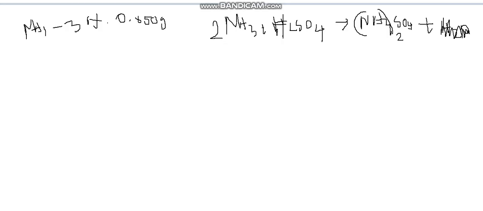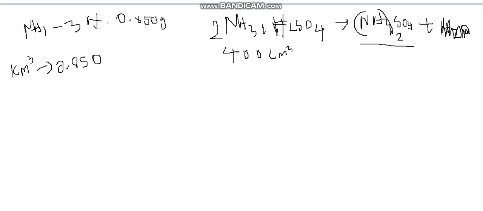So now here it's reacting. They are saying 400 cubic centimeters of ammonia solution you are taking. Now you have to find the amount of ammonium sulfate formed. By the stoichiometry you can compare, so you have to find the moles of ammonia. First I'll take 1 cubic centimeter. 1 cubic centimeter has 0.850 grams of ammonia solution. In that, only 30% is pure ammonia. So 30% of 0.850 gram is the pure ammonia in 1 cubic centimeter, but you need it for 400 cubic centimeters. This is how you will find the mass of ammonia in 400 cubic centimeters.